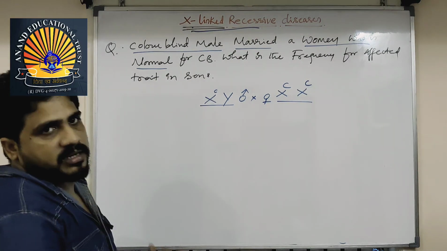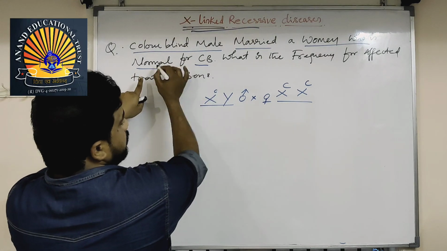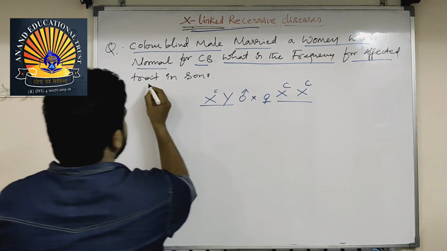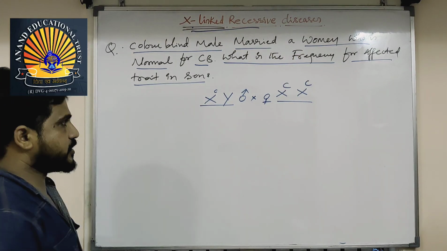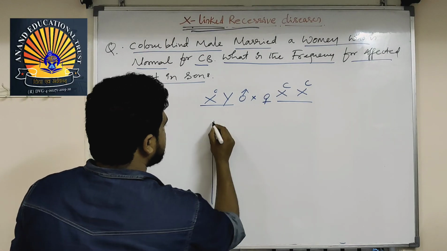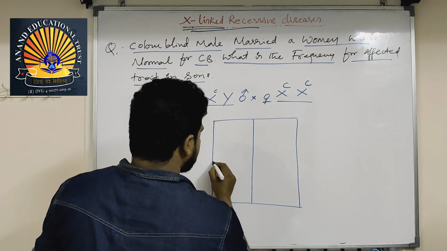That is the data we have extracted from the given question: colorblind, normal for colorblind. What is the frequency for affected traits in sons? This will be later. First we do the cross between the given traits. Just take a Punnett square, it helps in a very easy manner.